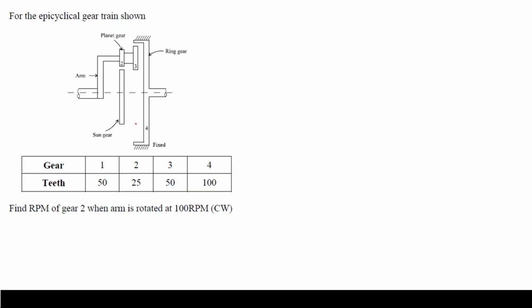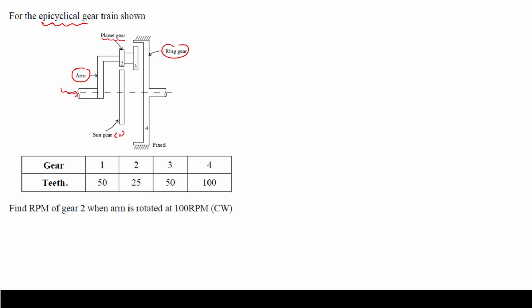So first question you can see here, it is from epicyclic gear train. In epicyclic gear train, gear number 1 is a sun gear, which is driving a compound gear train, or we can say planet gears 2 and 3, and the arm is connected to it. The arm shaft is connected to input and this ring gear is internally meshing with gear number 3.